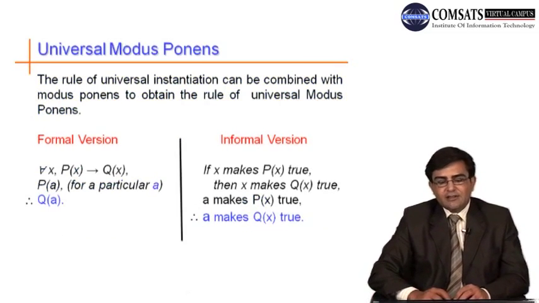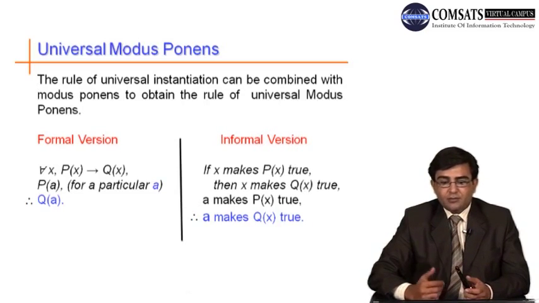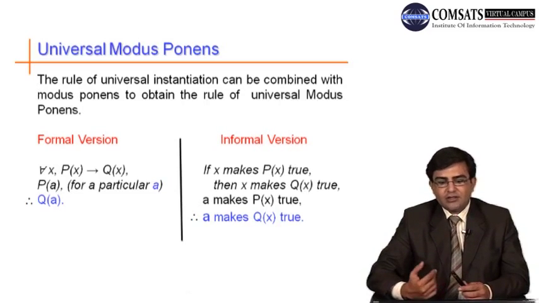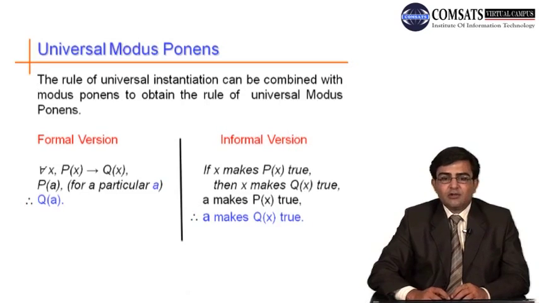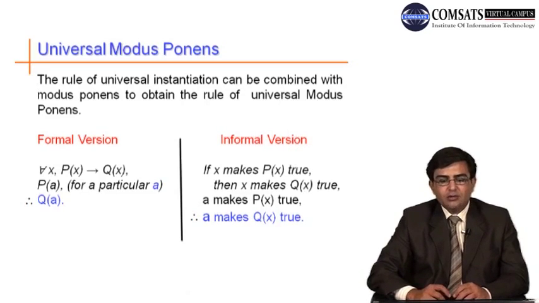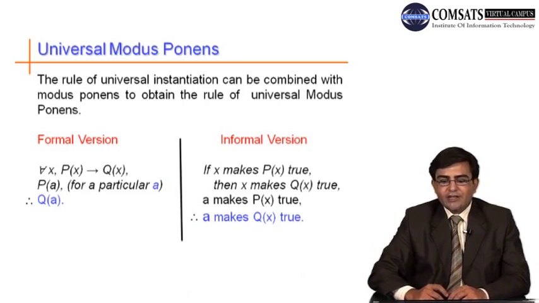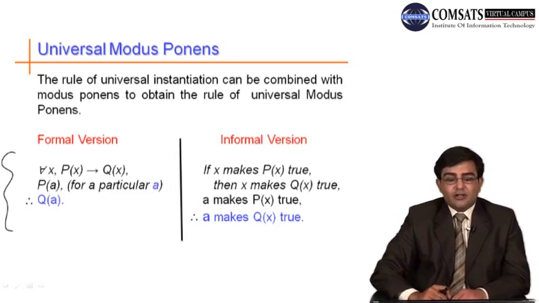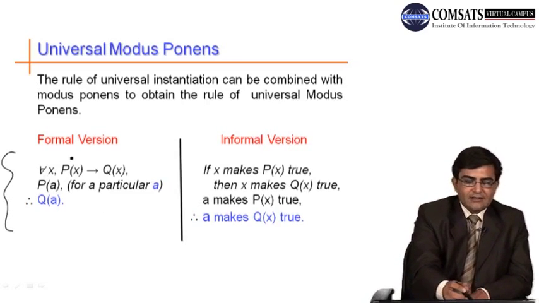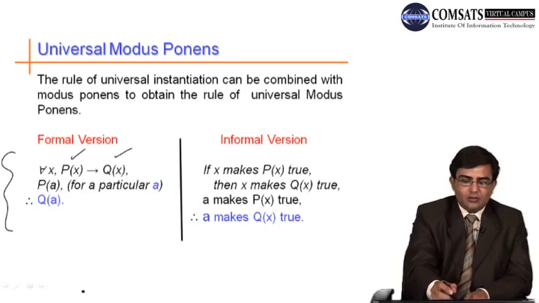Now what is the universal modus ponens? We have already discussed what modus ponens and modus tollens are. Here we shall study the universal modus ponens and universal modus tollens. The rule of universal instantiation can be combined with modus ponens to obtain the rule of universal modus ponens. This is the formal version of universal modus ponens, means for all x, p of x is true, q of x is true, then this whole statement is true.